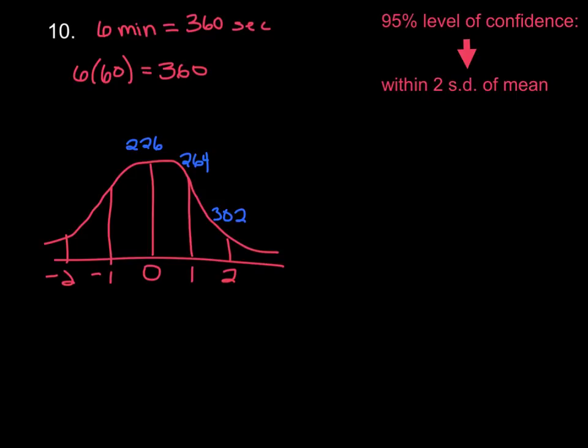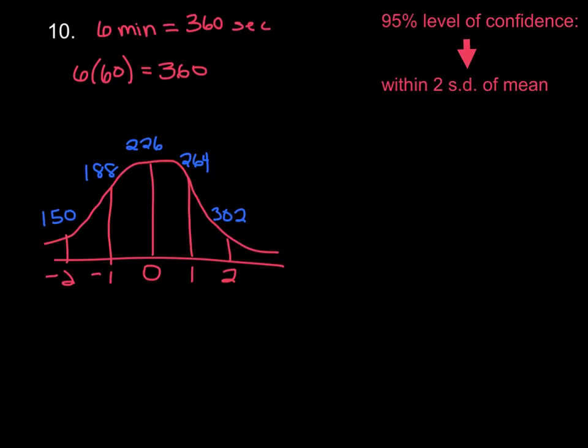All right, now let's go below the mean. If we subtract a standard deviation of 38 from the mean, that brings us to 188. And if we subtract another standard deviation from the mean, that brings us down to 150. So what this shows us is that the normal range, we're using a 95% confidence interval.